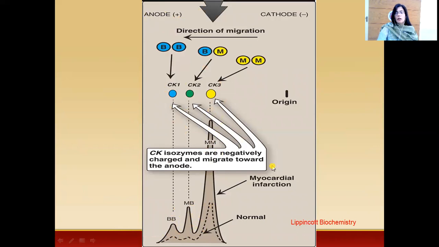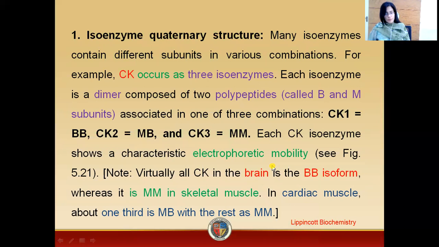So, what are these isoenzymes? These isoenzymes have a quaternary structure. Our body contains three common isoforms of creatine kinase: creatine kinase 1, 2 and 3.